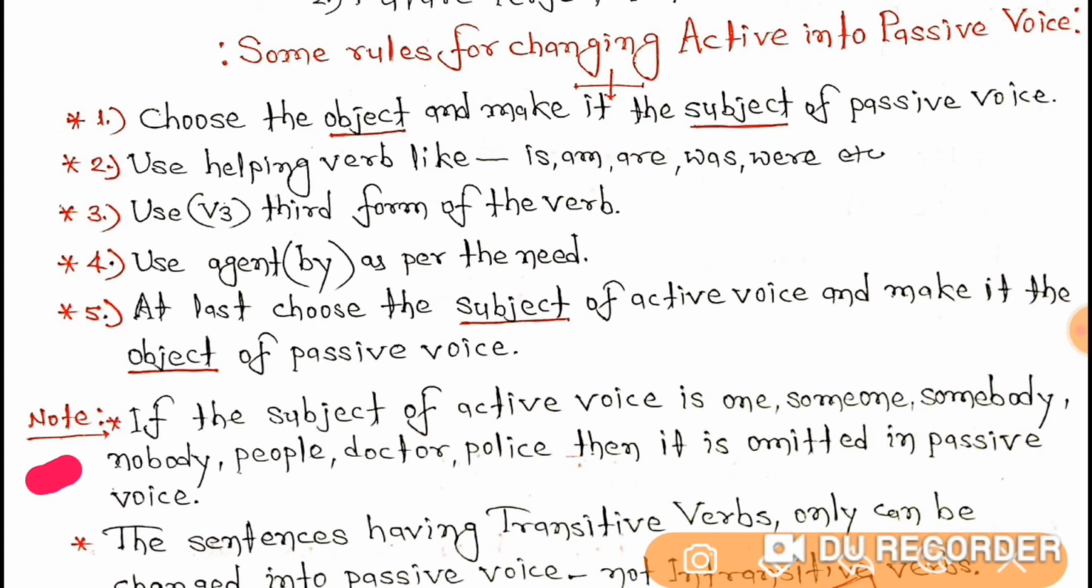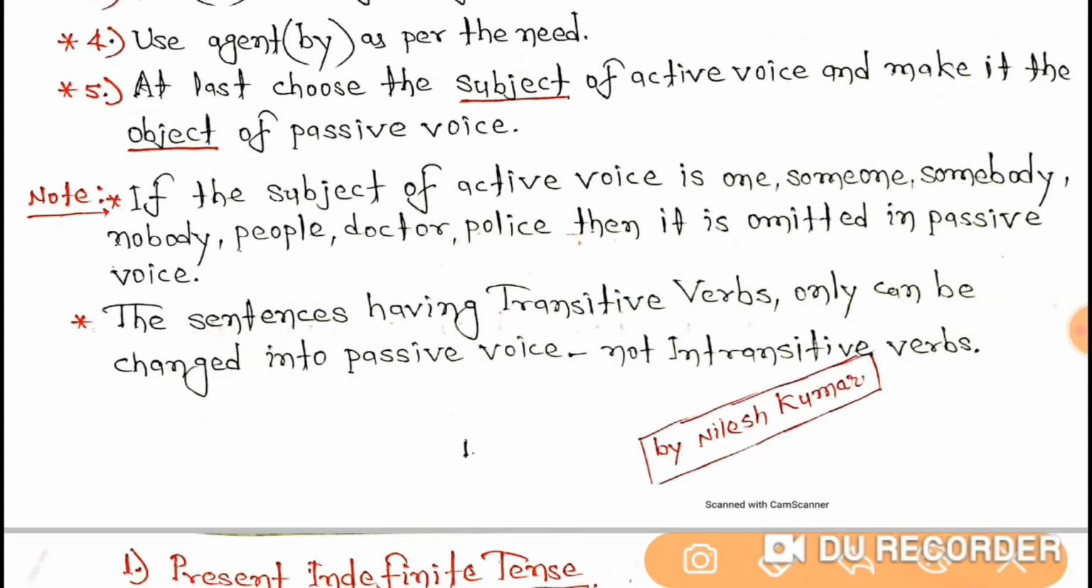But it is better not to write it, as learned people have said that if the sense of the sentence is clear, there is no need for the agent "by." So remember this. Now let's read and understand the second note. The sentences having transitive verbs only can be changed into passive voice, not intransitive verbs.